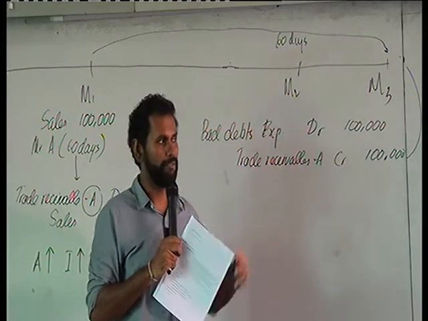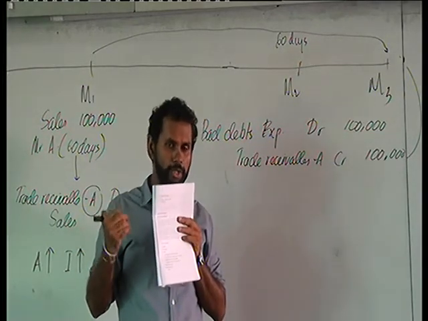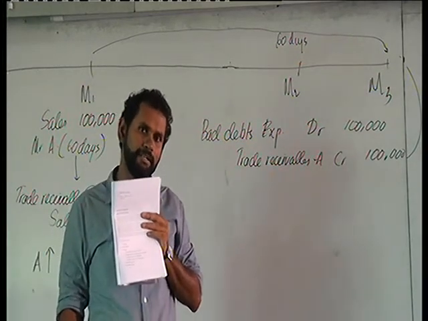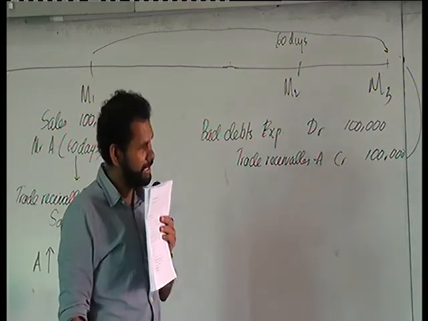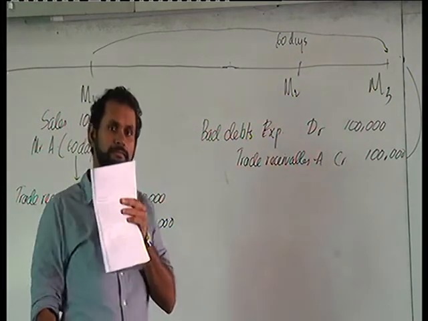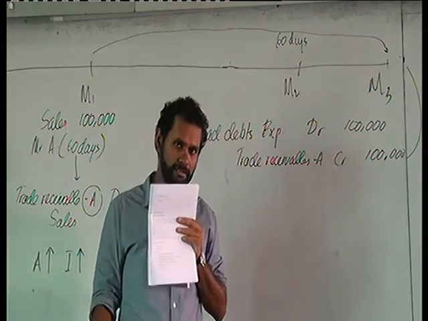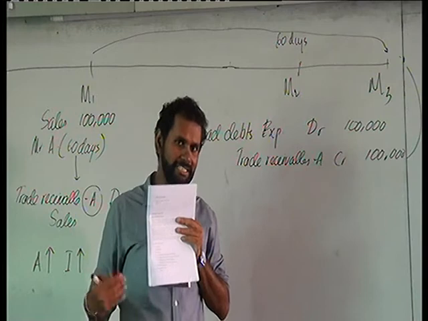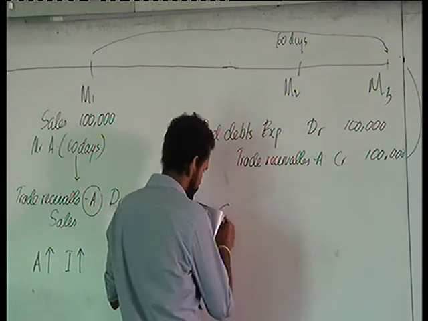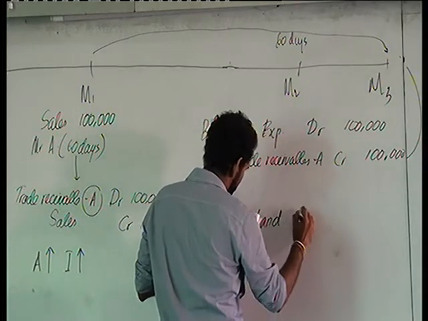Now we request the bank to provide us a loan, right? And the bank is going to give us a loan by way of cash. So we are receiving cash. Now what happens? What is the debit entry? First we'll see, is there an increase to one of our assets? Yes. What is it? Our cash in hand is going to be increased. We have obtained a loan, so the business's cash in hand is going to be increased. So the debit entry is cash in hand debit.